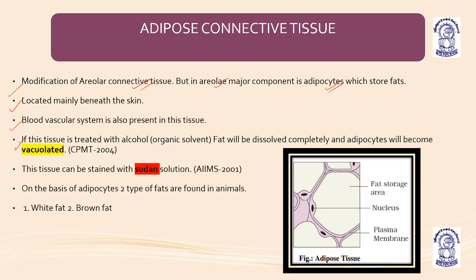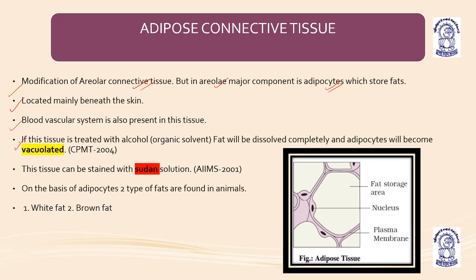The tissue can be stained by a very important stain, Sudan solution. The Sudan solution basically helps to stain the adipose connective tissue or the fat cells. On the basis of adipocytes, there are two types of fats: brown fat and white fat. In the previous slides, before this lecture also, I have explained the difference between white adipose tissue, or white fat, and brown fat. Adipose connective tissue cells have a larger fat storage area.